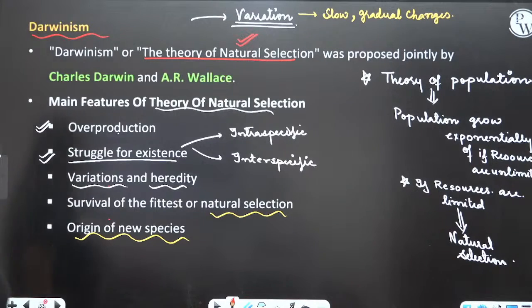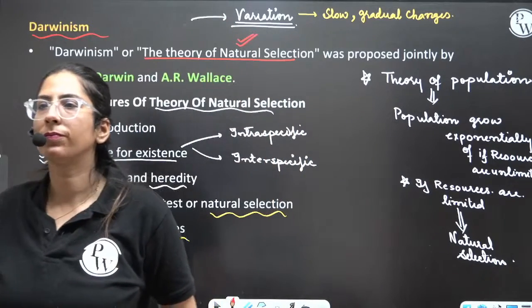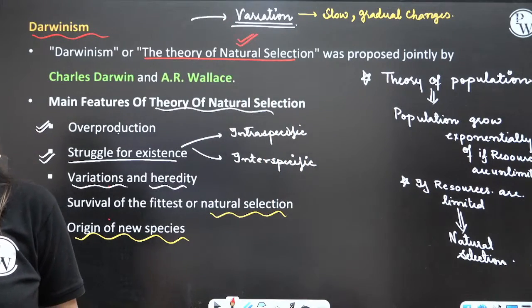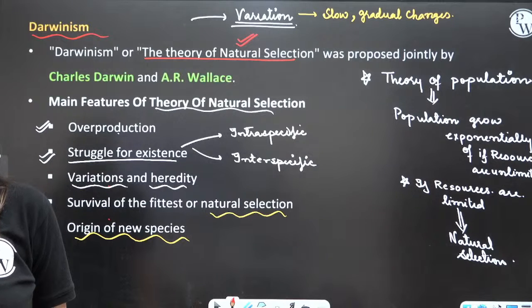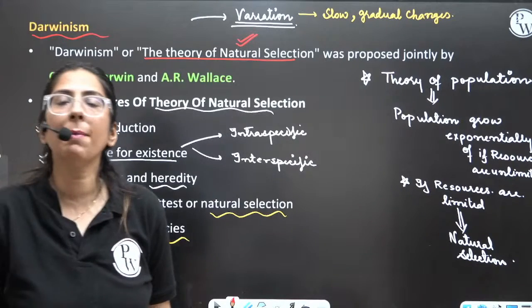Okay, so come on, who is going to tell me who gave the concept of inheritance of acquired characters? Write down in the comment section who gave the concept of inheritance of acquired characters. Come on, do it fast. I'm looking at your chat. Hurry, everyone. Ridesh said, ma'am, it is Lamarck. Very nice, Ridesh. Good job. So Lamarck is the correct answer.